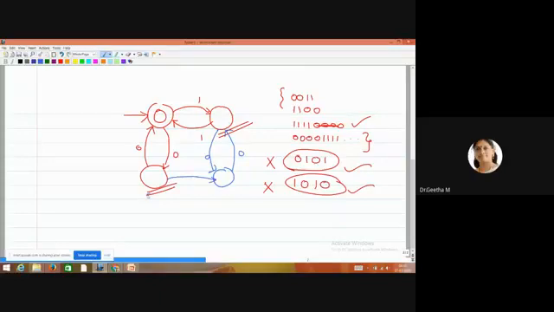After 0, this is the place 1 may also be possible. So after 0, if suppose 1 will be coming here, then we need one more travel on the same 1. So 1 will be coming here also. So this is Q0, Q1, Q2 and Q3. Now see the transitions of all the states. This is the combination of even ones plus even zeros.